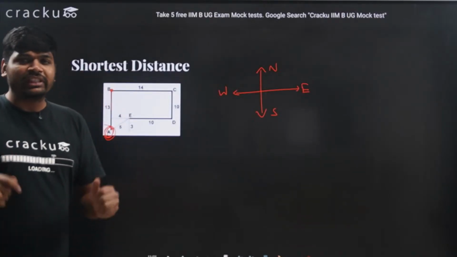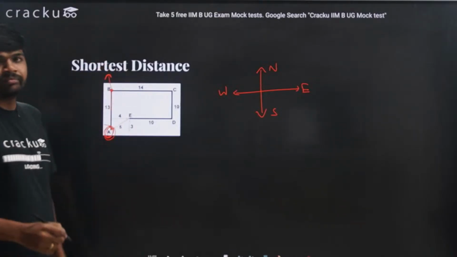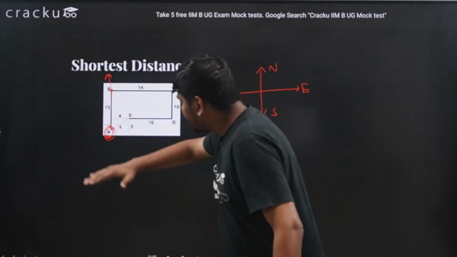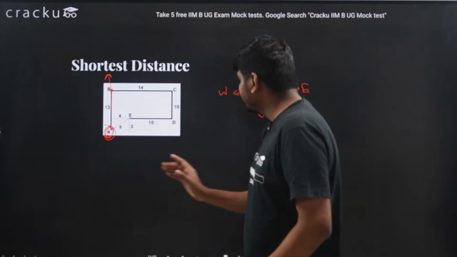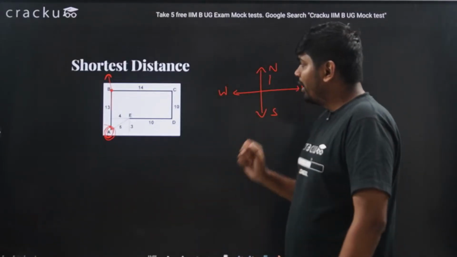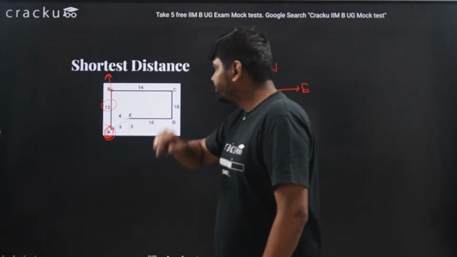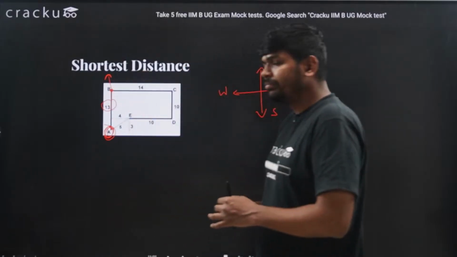In which direction am I facing right now? I am facing in this direction, that is north direction. I started from A, I started moving towards north direction, and I moved a distance of 13 meter. Once I reach B, in which direction am I facing? Right now I am facing in the north direction.